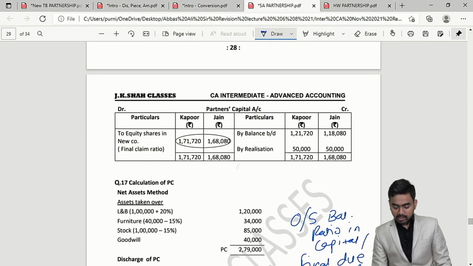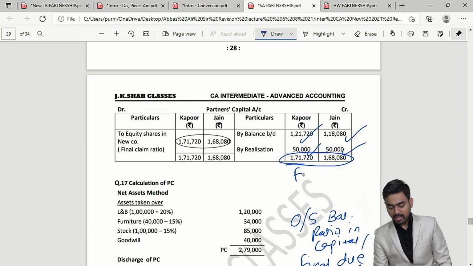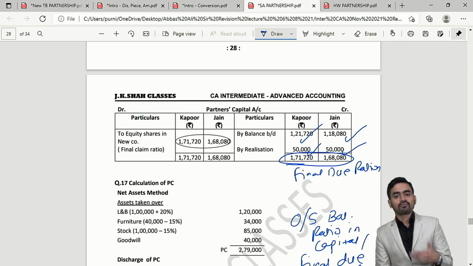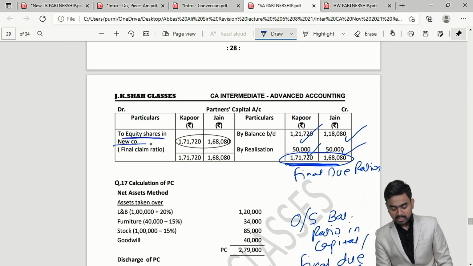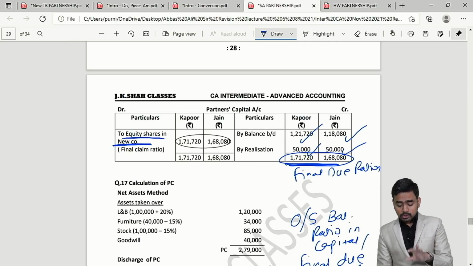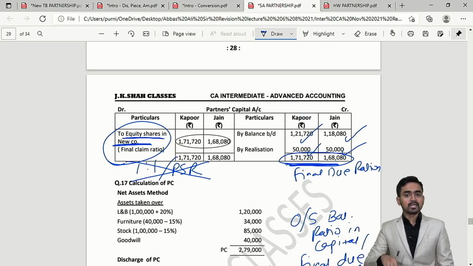Okay, so if you check over here, Kapoor capital realization profit is given, so this represents what? Final due ratio, ratio of final amount due. In this ratio you have to allocate equity shares. Now many a time students say that, sir, this should be allocated in 1:1 or profit sharing ratio. The answer is incorrect. If no information is given, then the equity shares received from the company will be allocated in final amount due ratio.